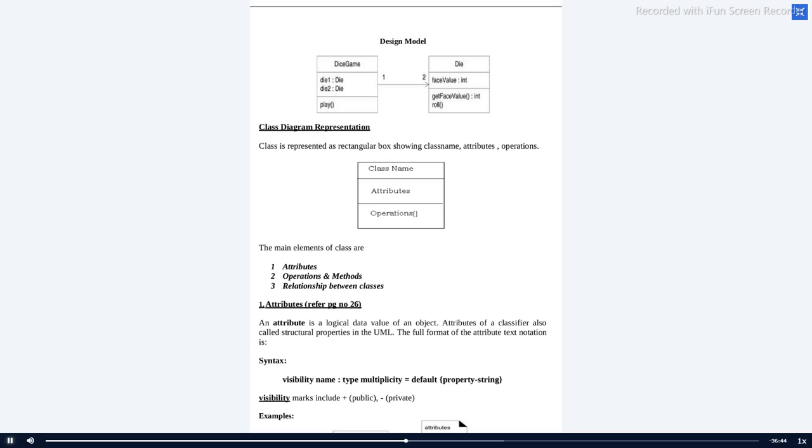But what do we have to include? We have to include some actions. For example, in dice game, what you do is start play. In dice, you roll the dice and get the face value. So both the actions you are doing get recorded in dice.